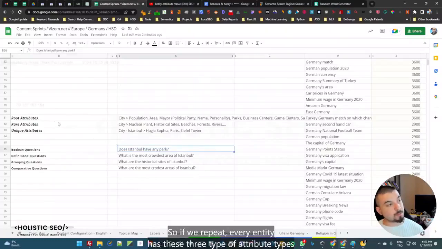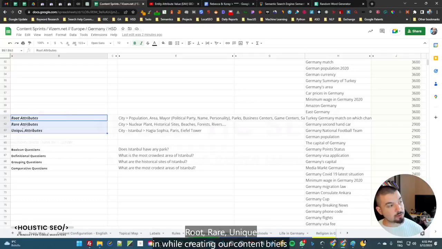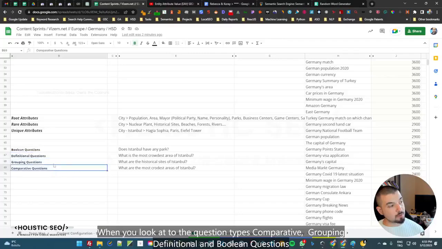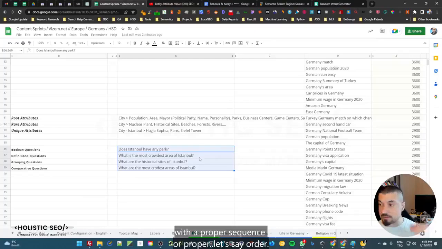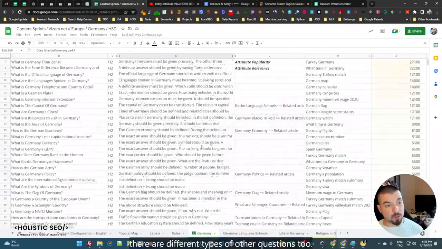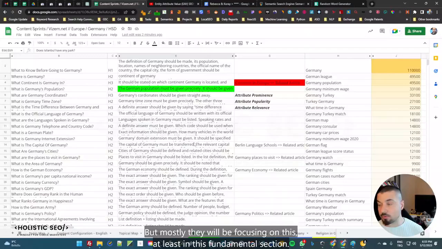So if we repeat, every entity has these 3 types of attributes: root, rare, unique. And while creating our content briefs, this will be prioritized, then this area. When I look at the question types, comparative, grouping, definitional, and Boolean questions, we will use these questions in a proper sequence or proper, let's say, order. And while doing that, one more time we should say, there are different types of other questions too, but mostly we will be focusing on these, at least in this fundamental section,